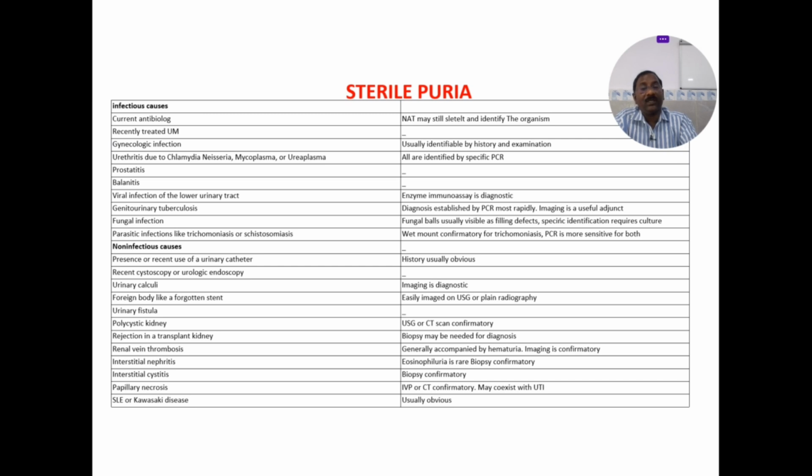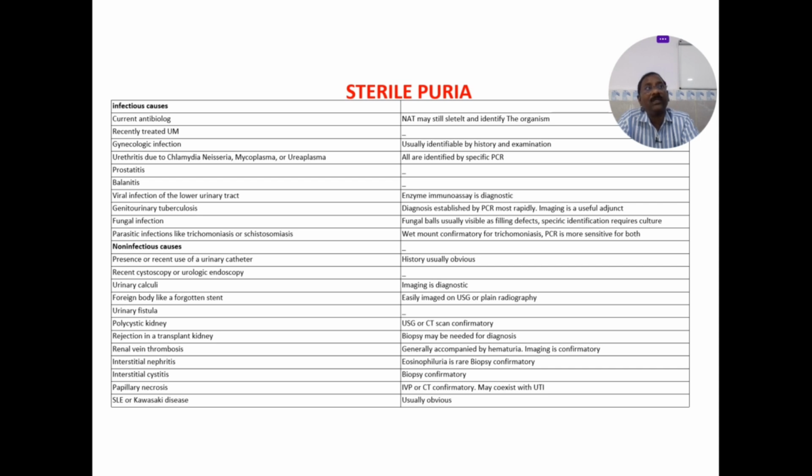Non-infectious causes, they are also equally important. So they are presence or recent use of the urinary catheter, recent cystoscopy or urologic endoscopy, urinary calculi, foreign body like a forgotten stent, urinary fistula, polycystic kidneys, resection in a transplant kidney, renal vein thrombosis, interstitial nephritis, interstitial cystitis, papillary necrosis, lupus or Kawasaki disease. So they are the non-infectious causes of the sterile pyuria.